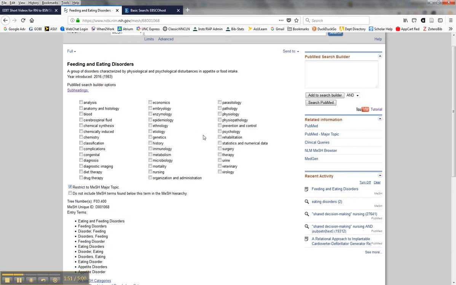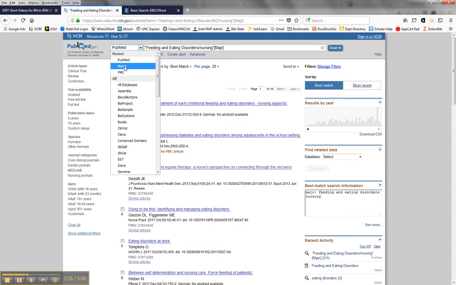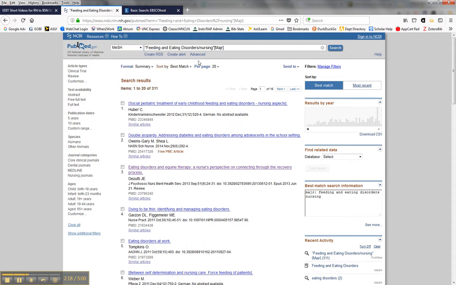Now here, I don't have to use this, but I could click on prevention and control, epidemiology, nursing. By the way, you can click here and see what all these subheadings are. Let's go ahead and click on nursing and add it to the search builder, search PubMed, and now we're in PubMed itself, the database of articles, not in the database of terminology. Once you've put MeSH in your recent, you can just go here.